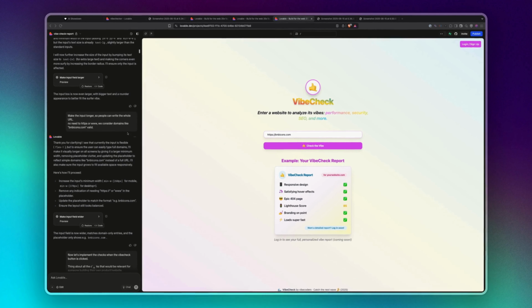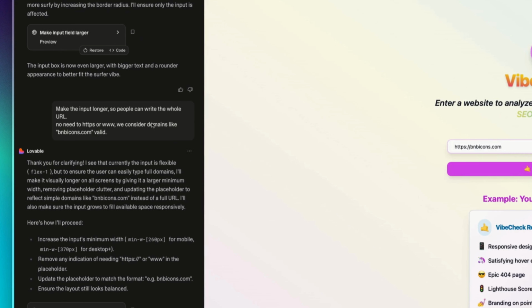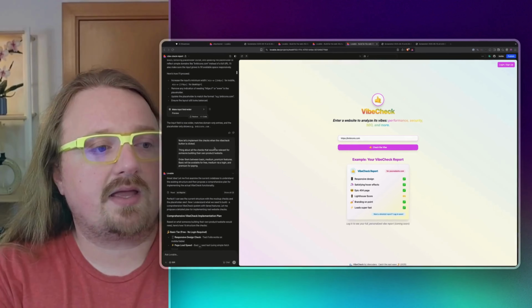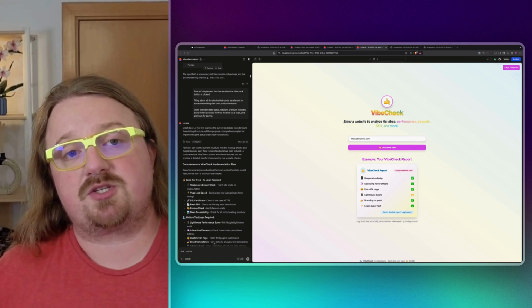Also wanted to make this as easy as possible, where people don't have to put the HTTP and www. Turns out that becomes complicated afterwards, so we revert back from this. And in the end, right now, all the checks are mock-up checks.